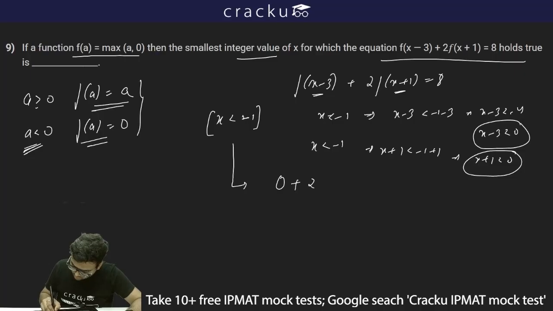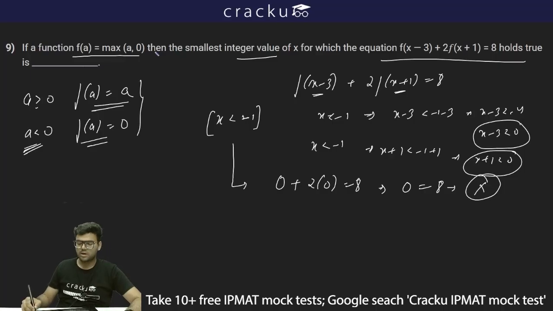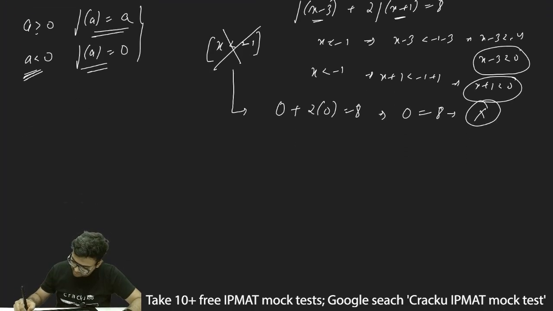So 0 plus 2 into 0 should be equal to 8, and thus ultimately we will get 0 is equal to 8, but this is not possible. 0 is equal to 8 is not possible, and thus I can say there will be no value less than minus 1 which will satisfy the given equation. Now my second condition will be,